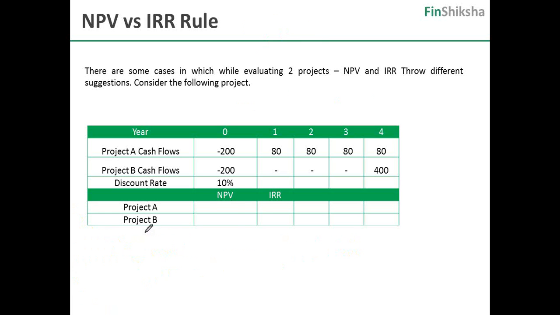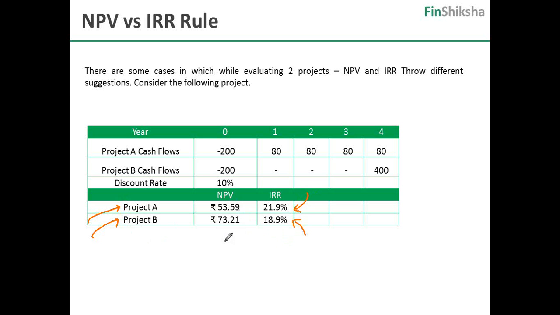The issue starts happening if, on the contrary, you have a project which is rated on NPV in one fashion and IRR in another fashion. So let's look at these two projects, project A cash flows, project B cash flows, both requiring an initial investment of 200, both generating the funds over a period of time. When you look at NPV and IRR values, project B has an NPV of 73.21, project A has a lower NPV. On the contrary, project A has an IRR of 21.9, project B has an IRR of 18.9.